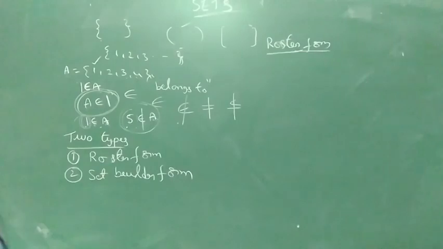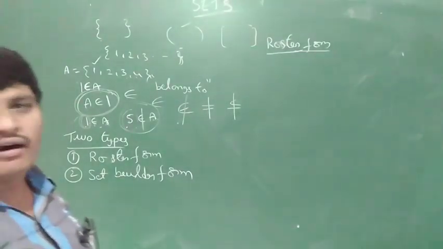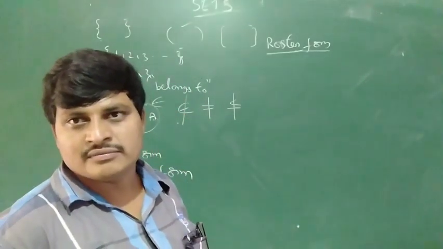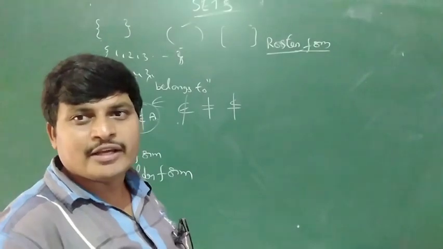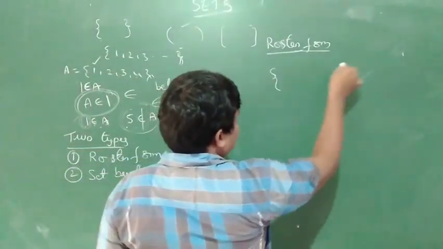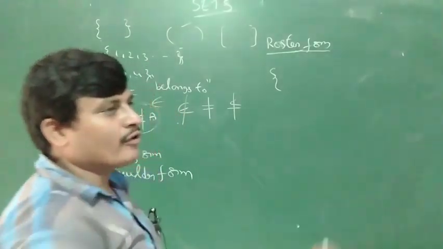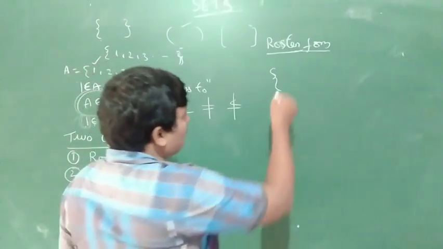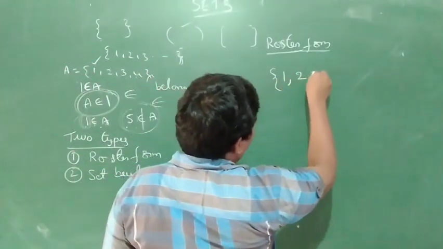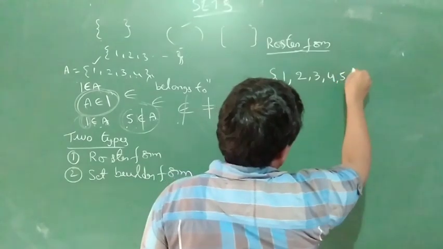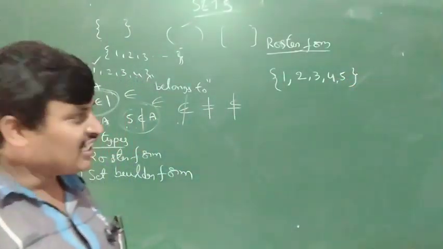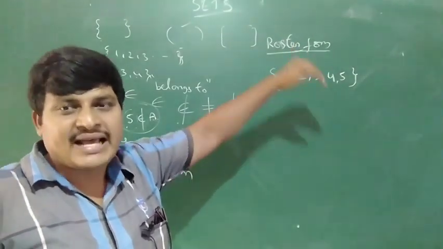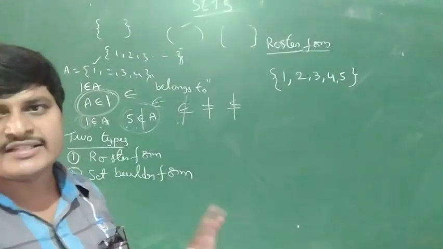The elements are written separated by commas and using the braces. For example, the numbers 1 to 5 written in the roster form: 1, comma, 2, comma, 3, comma, 4, comma, 5. The numbers are elements separated by commas within the braces.